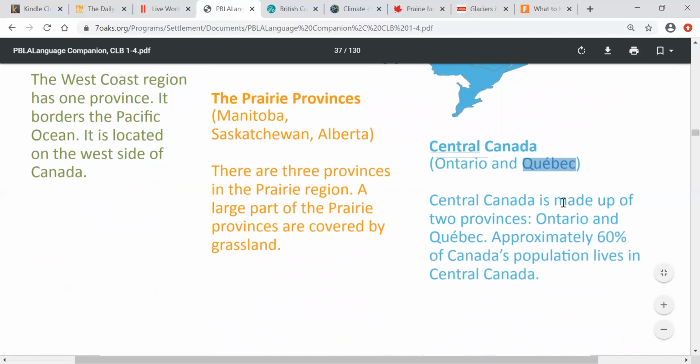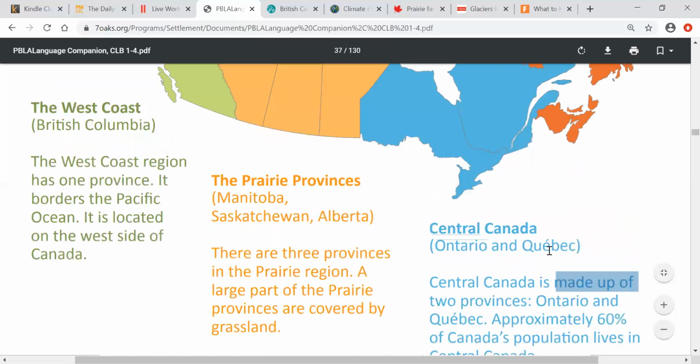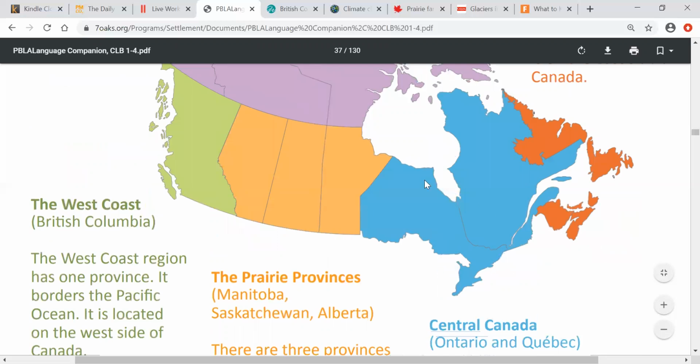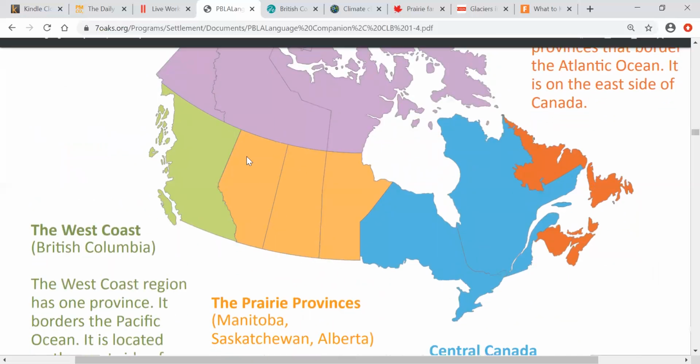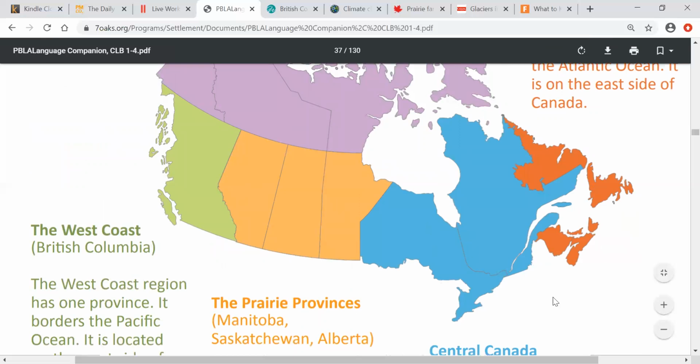Central Canada is made up of, what does that mean? It has only 2 provinces, Ontario and Quebec. Approximately around 60% of Canada's population lives in Central Canada. What does this mean? Meaning Central Canada has the most cities, has the most active life, okay? Not too many farms like the prairies, but lots of city life here in Central Canada.